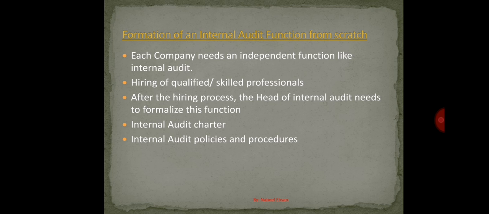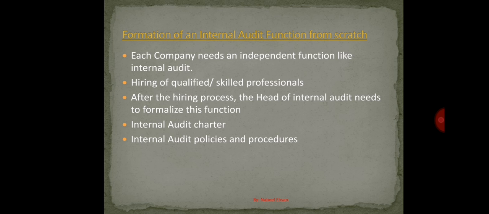Once the hiring process is done, the head of internal audit needs to formalize this function. How can he formalize this function? It can be done through an internal audit charter, which is the base of an internal audit department. And the second thing is the internal audit policies and procedures. Both these documents are the base of any department.